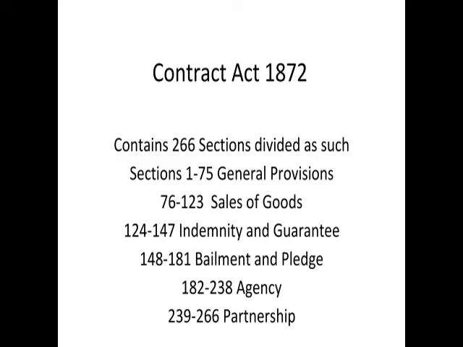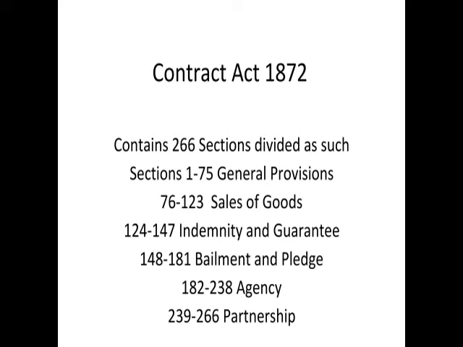Now, from section 1 to 75, these are general provisions. What are general provisions? From 1 to 75, this act is basically teaching you what is contract, how it can be formed, where it is void, where it can be applied. It goes from simple two-person dealings to dealings between merchants to imports.